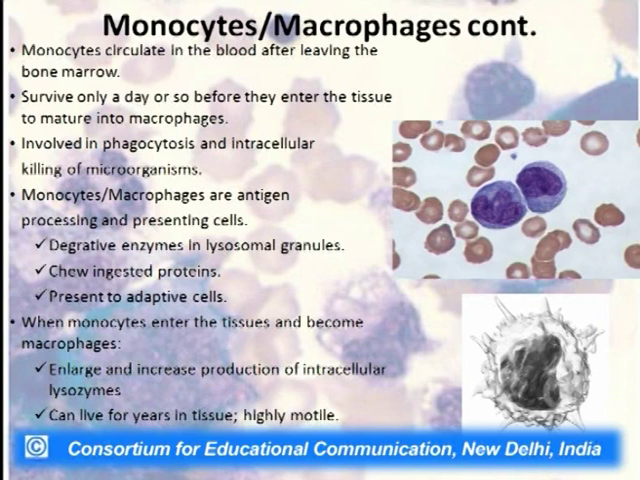They have degradative enzymes in lysosomal granules, they chew the ingested proteins and they present it to the adaptive cells. Now, when monocytes enter the tissues, they become macrophages, they become enlarged and they increase the production of intracellular lysozymes, and in the macrophage stage they can live for years in the tissue and they are highly motile within the tissue.